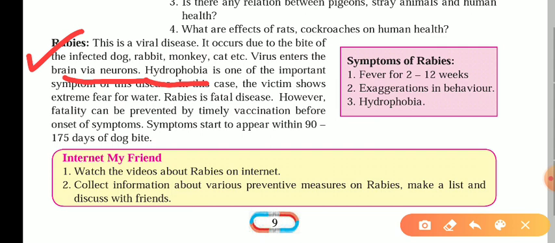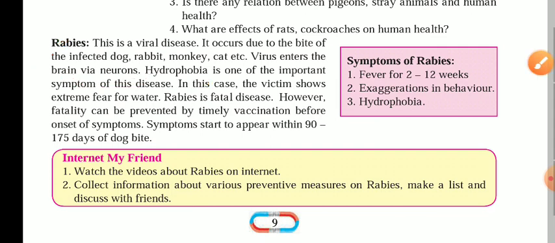Hydro is for water and phobia means scaredness. So a person in this disease has a scaredness of water. Especially in the rainy season, it shows the effect. In this case, the victim shows extreme fear of water.